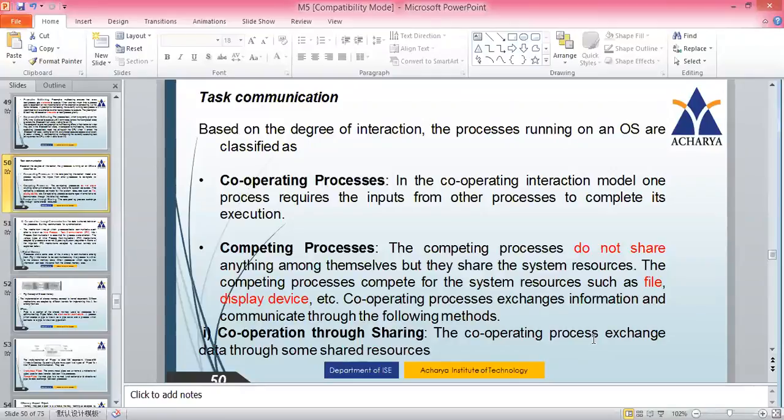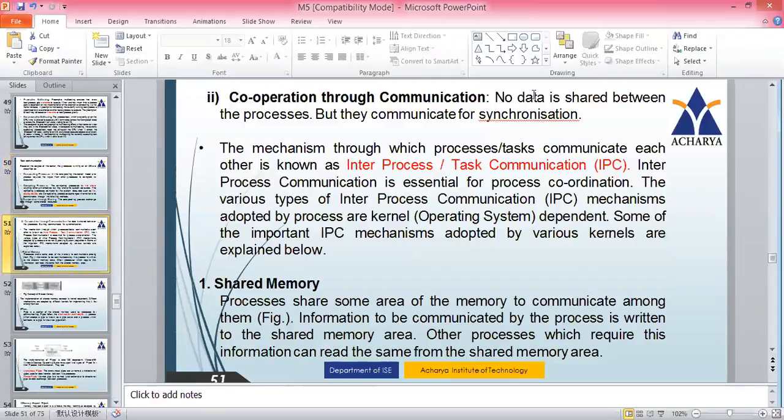The cooperating processes exchange data through some shared resources. Now the other one is cooperation through communication. Here the data is not shared between the processes, but they communicate for synchronization. They usually communicate for further processing.